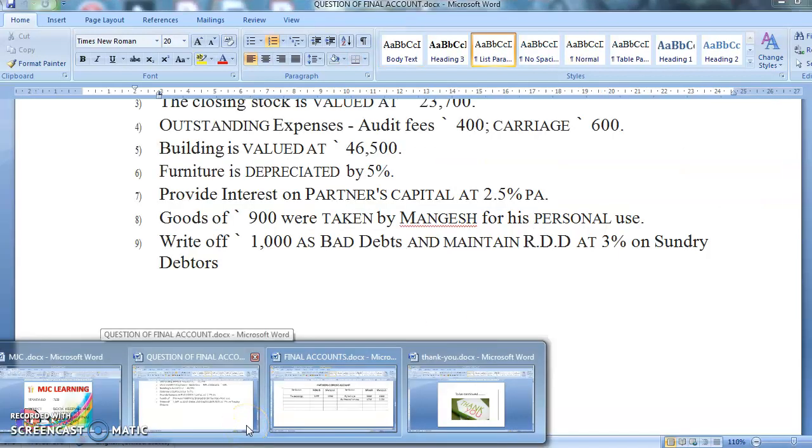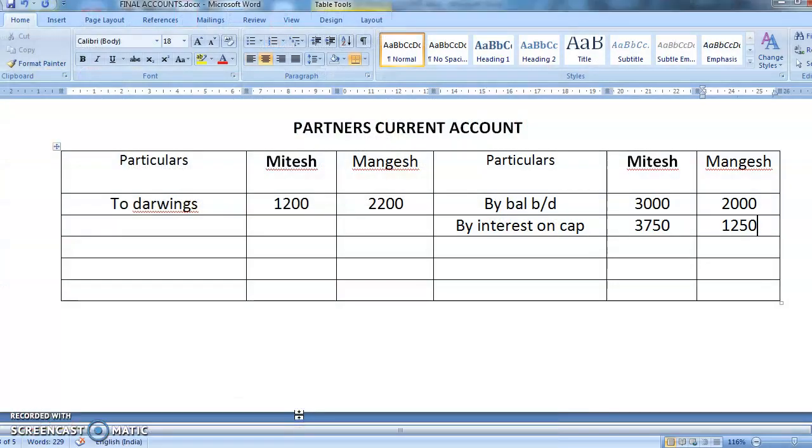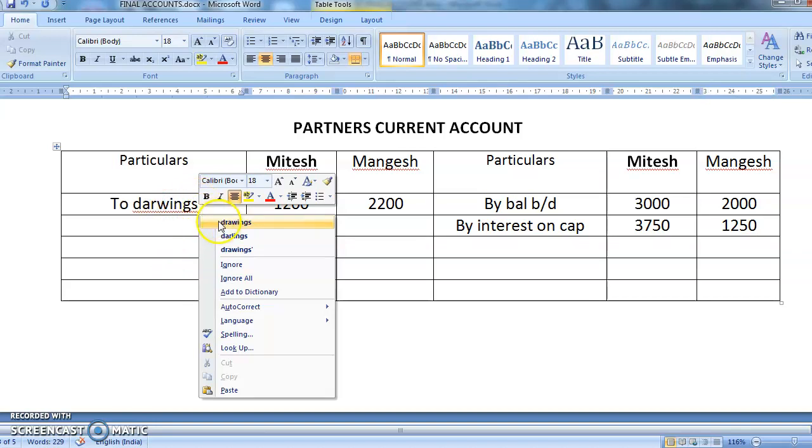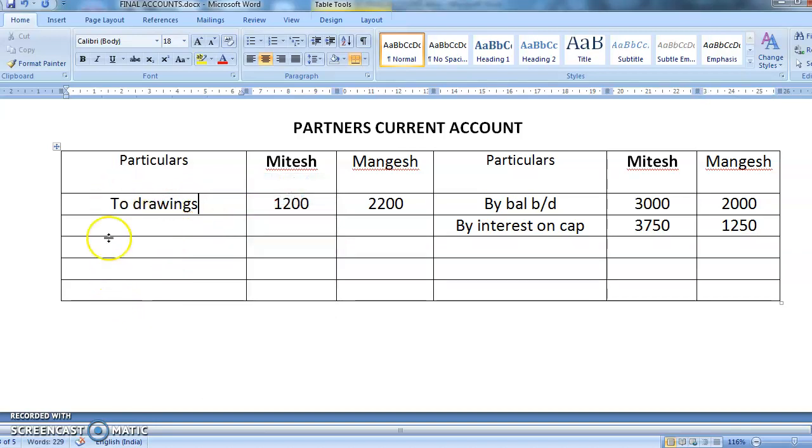Now what was the next? Goods worth rupees 900 was taken by Mangesh for personal use. So you will write here. Who has taken the goods this time? Mangesh. So it is 900. Where have it?